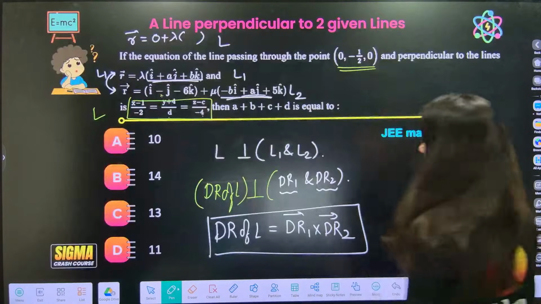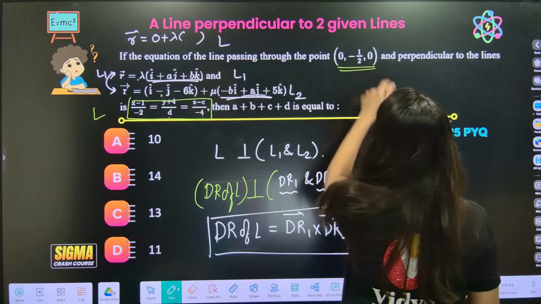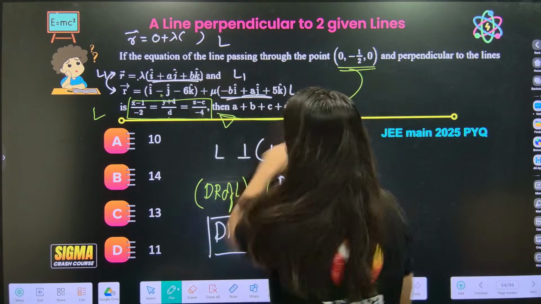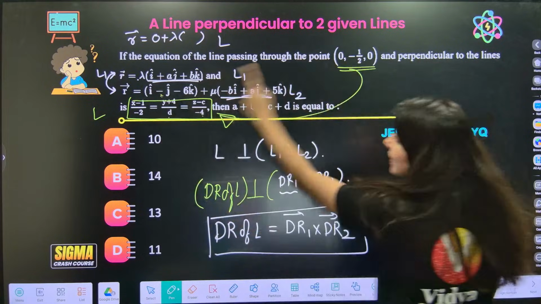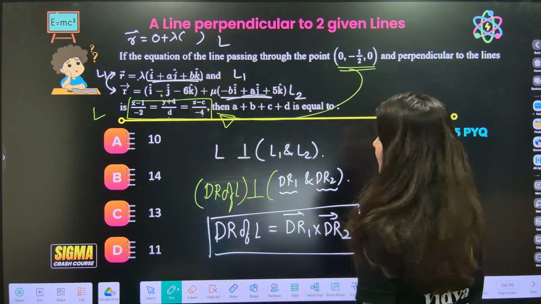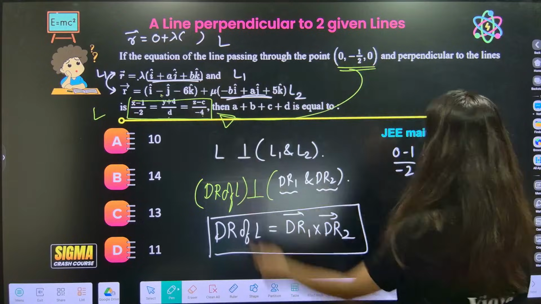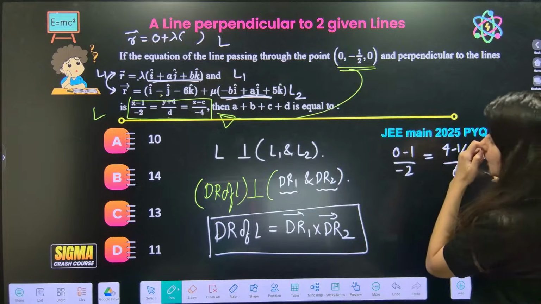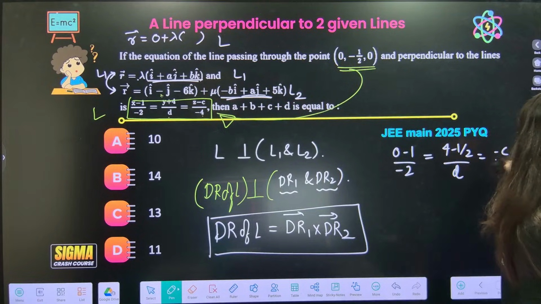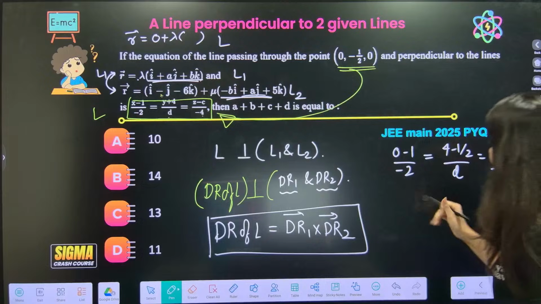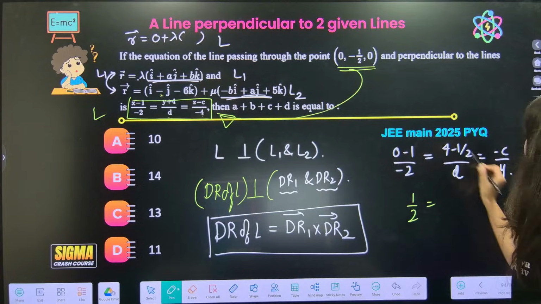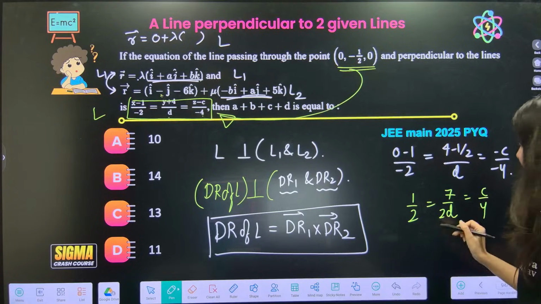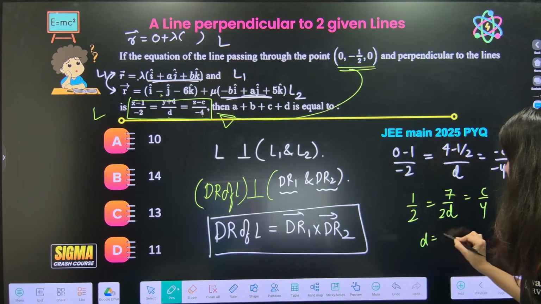Okay, let's do this thing later. 0 comma minus half comma 0, this point is getting satisfied in this equation. Or let's first satisfy this. So if I satisfy 0, 0 minus 1 upon -2 is equal to minus half. So minus half upon d is equal to 0. So 0 is minus c by -4. And this is 1 by 2 is equal to 7 by 2d and is equal to c by 4. So d will be 7 from this.